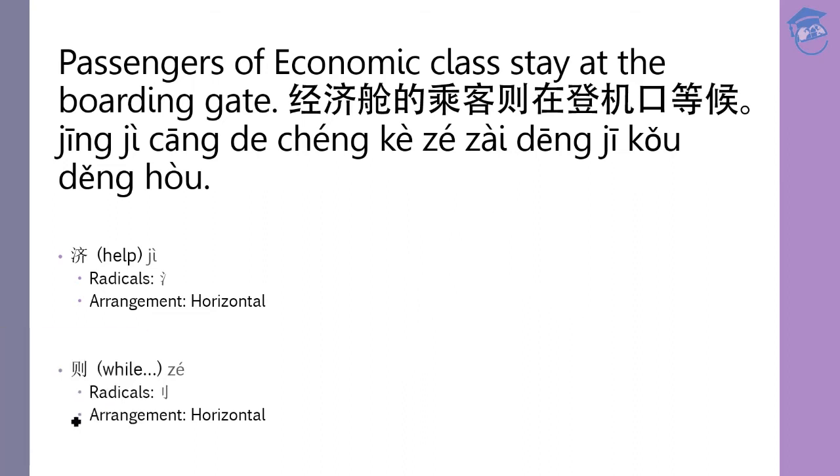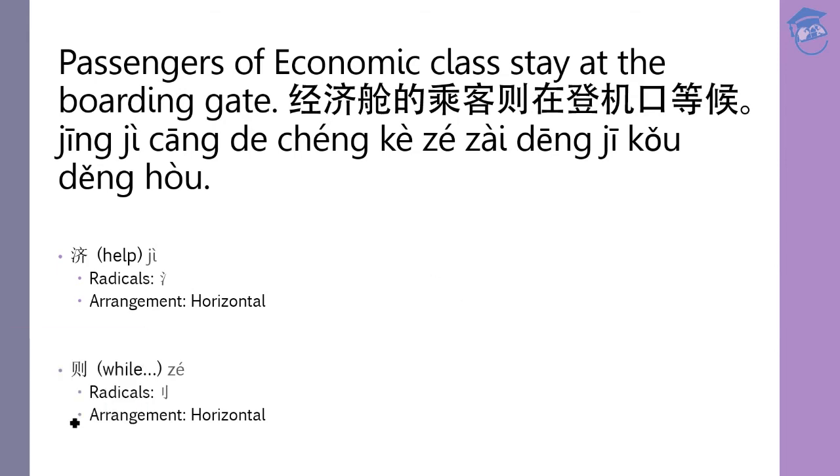The next word is 则. 则 means while. It has a different usage of the while that we have learned previously. I'll explain to you in a minute. This is the pinyin 则, and the radical is this one. What's on the right there? The arrangement is horizontal. Because again, you have left and right components here. Let's look at how to write 则. 1, 2, 3, 4, 5, 6. Okay, 6 strokes for this word, 则.